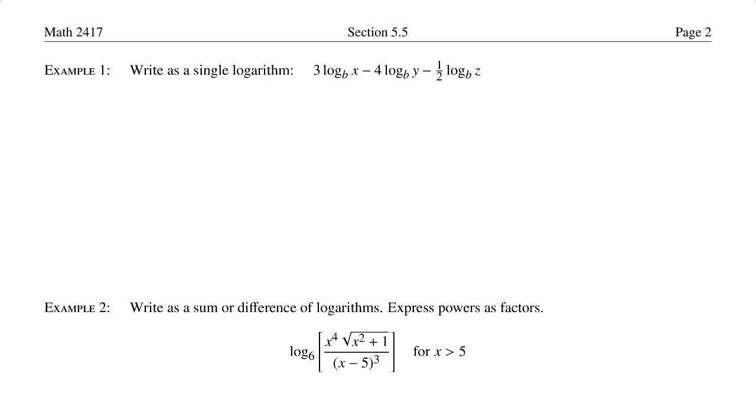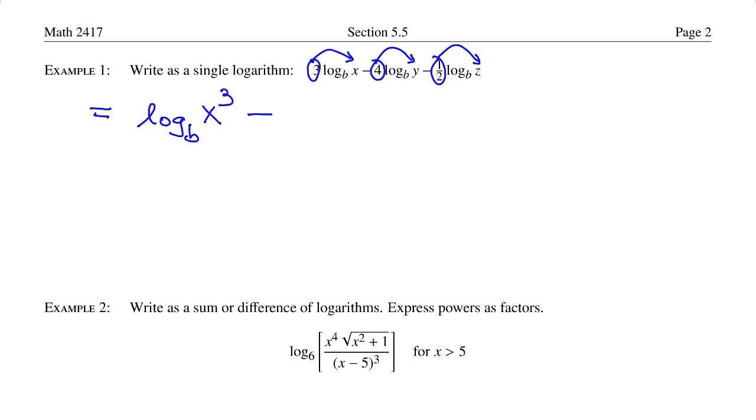Let's look at example number 1. Write as a single logarithm 3 times log base b of x minus 4 times log base b of y minus 1/2 log base b of z. The first thing that we need to do is move the coefficients into the log as powers. So the 3 goes in as a power of the x.